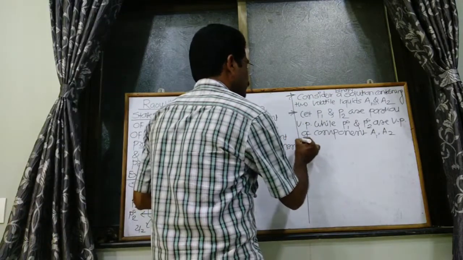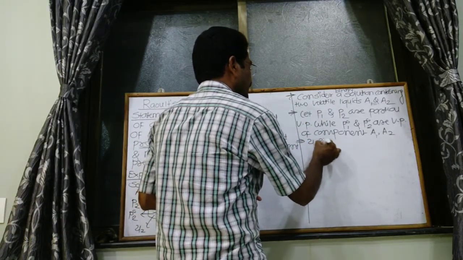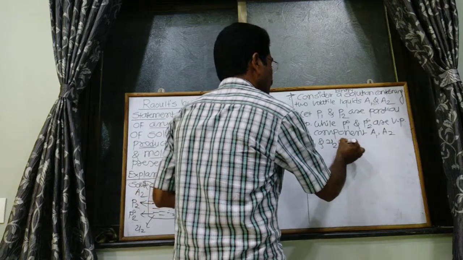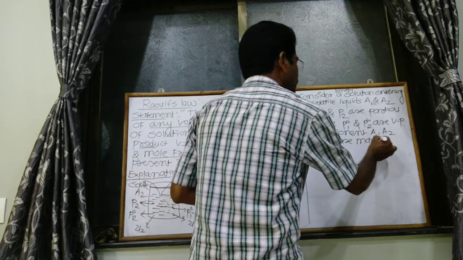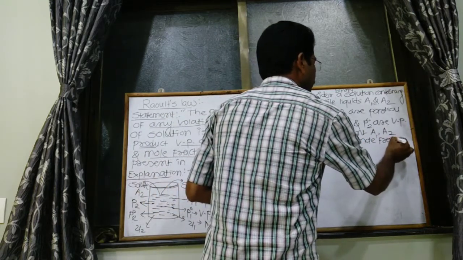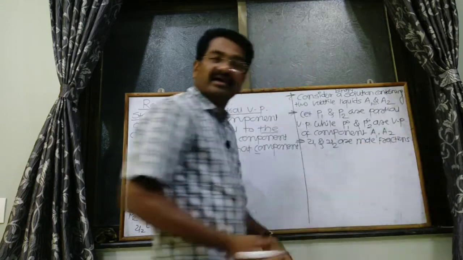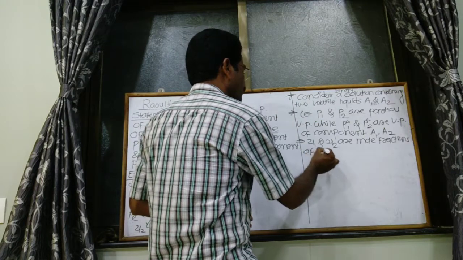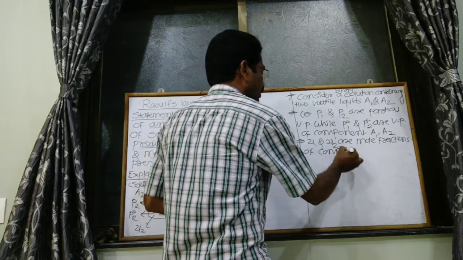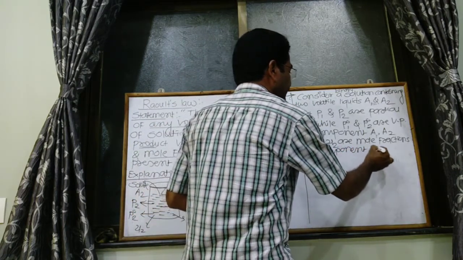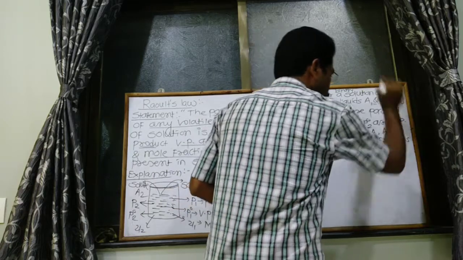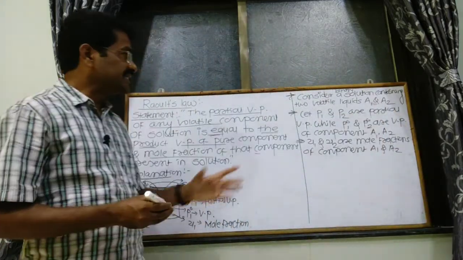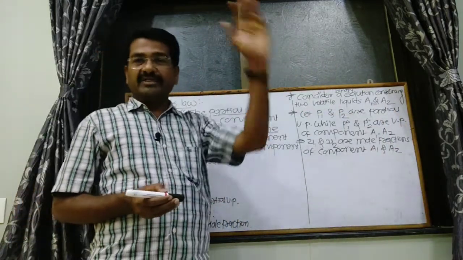Then X1 and X2 are the mole fractions of components A1 and A2. Okay, all these things are written in the explanation.